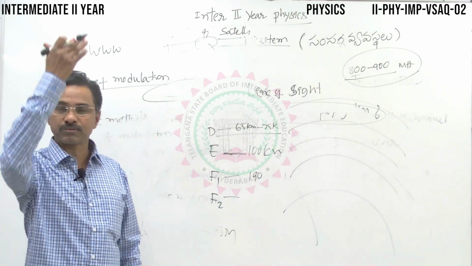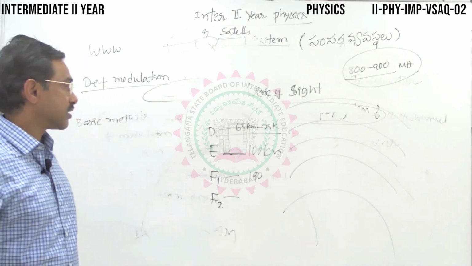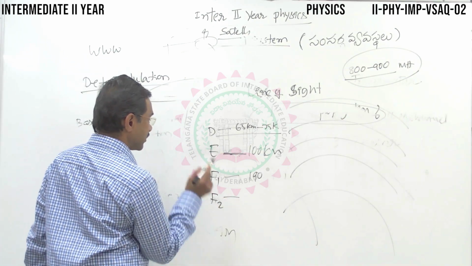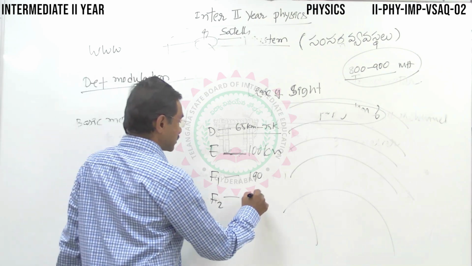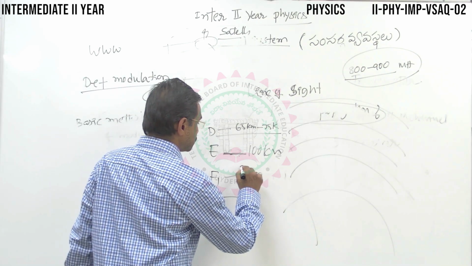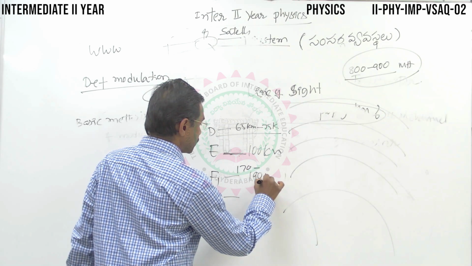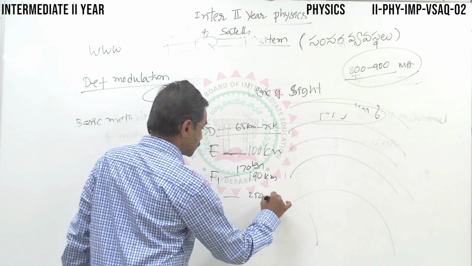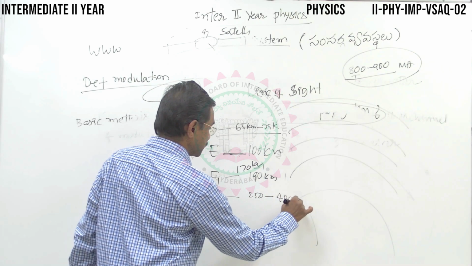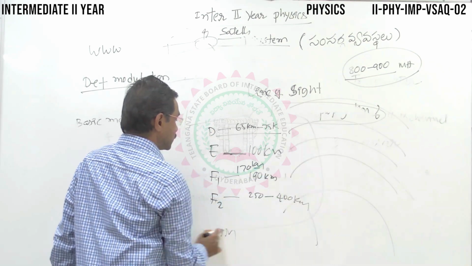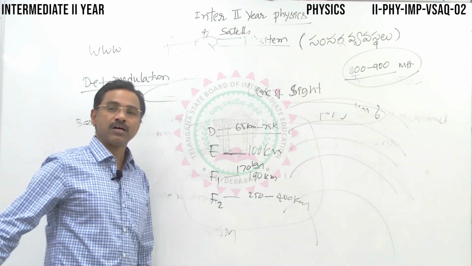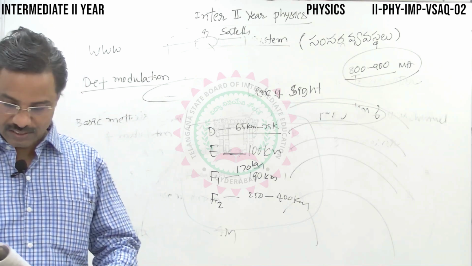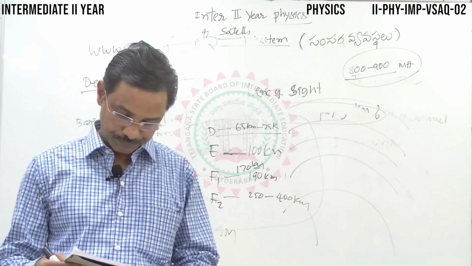So from the surface of the earth, the atmospheric layers are classified into different layers: D layer, E layer, F1 layer, and F2 layer like this. Here this F2 layer, 170 to 190 kilometers. And here it will be roughly 400 kilometers range. Somewhere in the middle, we have the reflector, where the density of ionized particles is maximum. It acts like a reflector to these waves.